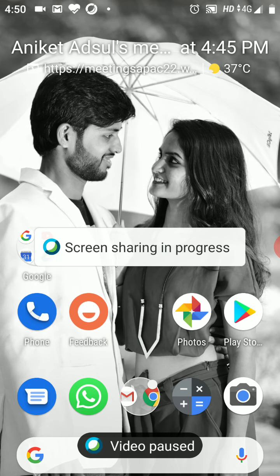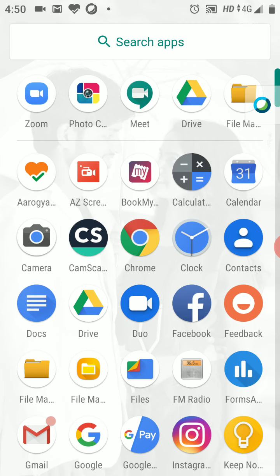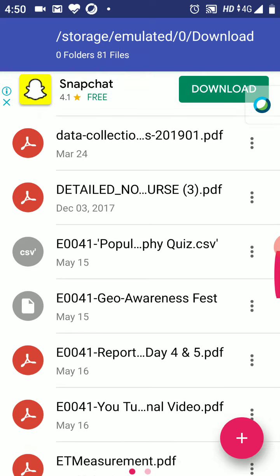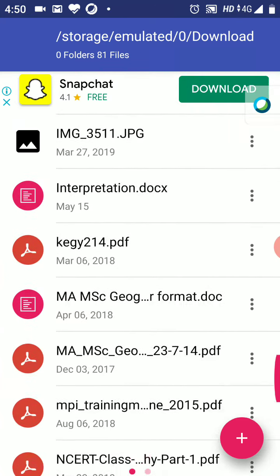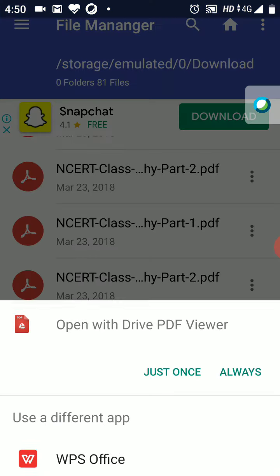So today's topic is SAARC countries. One of the SAARC countries, that is the South Asian Association for Regional Cooperation, is Nepal. It is one of the SAARC member countries, and it is located to the north of India. We'll quickly see this with the help of a PDF file.